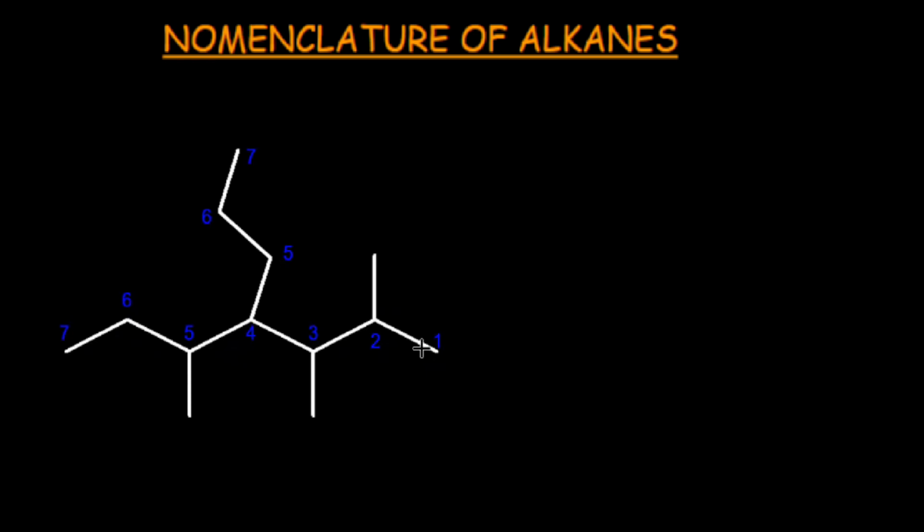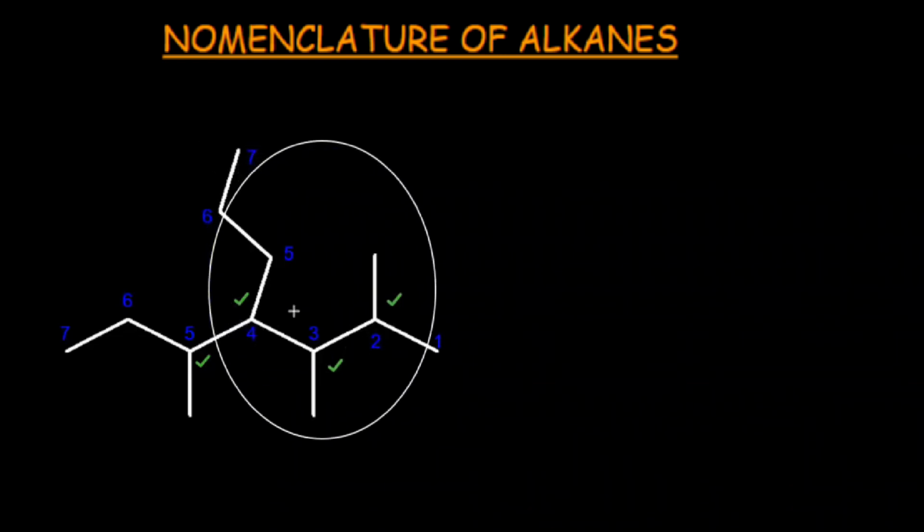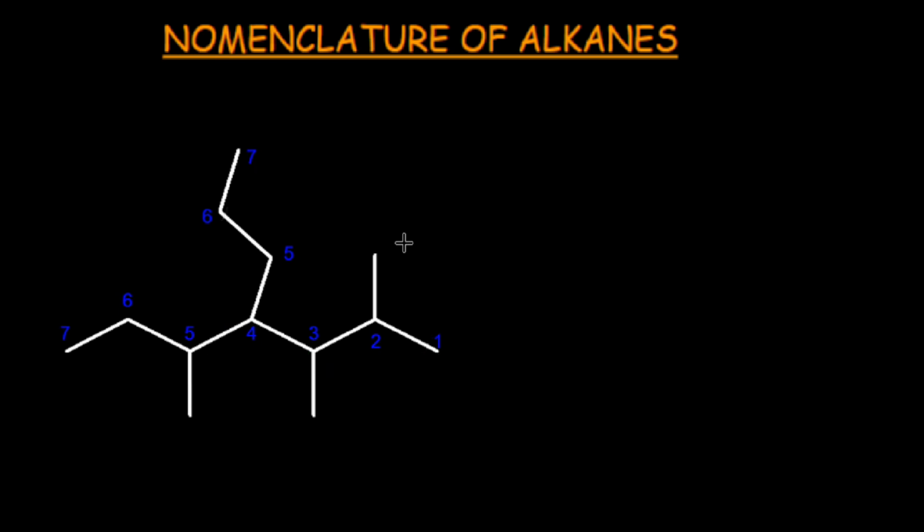When you select the straight chain, you will find 1, 2, 3, 4 substituents. When you select this part of the molecule as the heading part, you will find 1, 2, and 3 substituents. So the straight chain part would be the heading part of the molecule because it contains the maximum number of substituents.